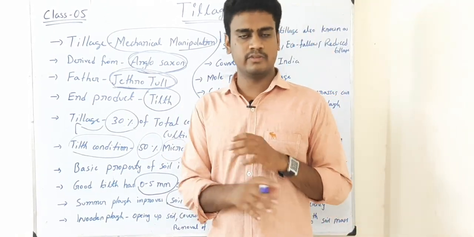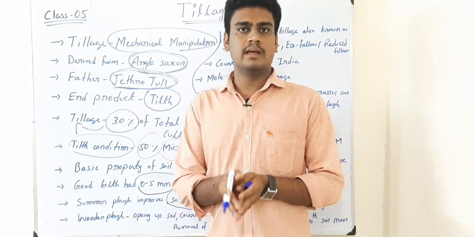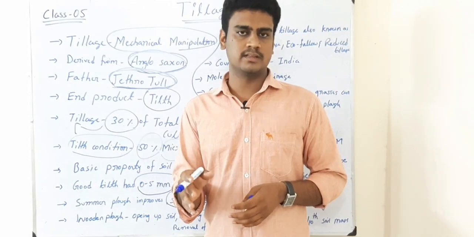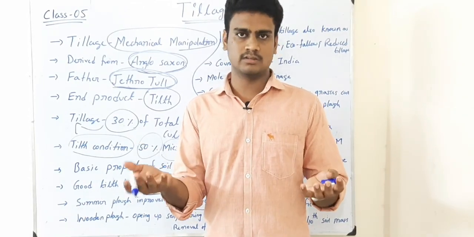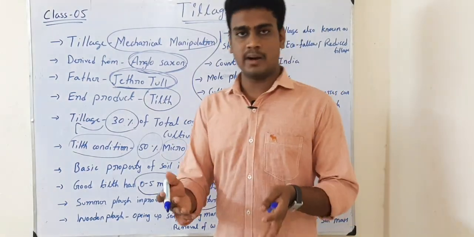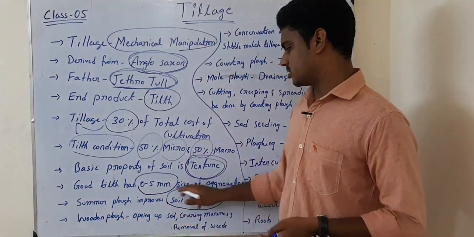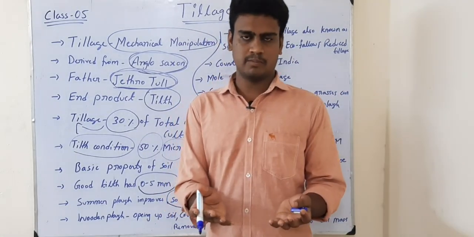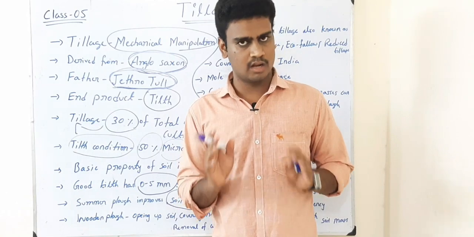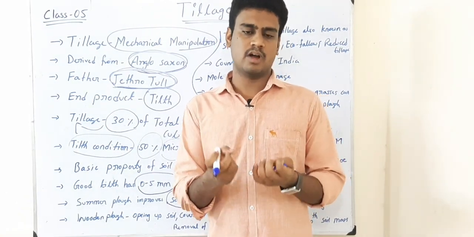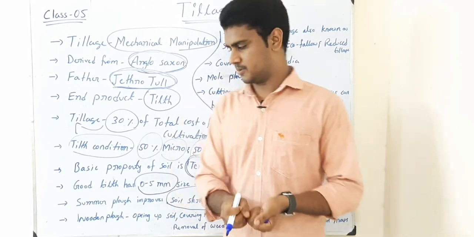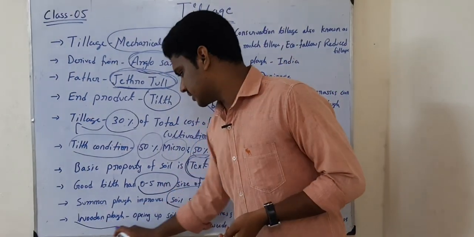When we go for ploughing, we are removing the weeds and also killing the pupa, larva and also the pathogens which are present in the soil. We are exposing the pupa, larva and all directly to the sunlight. So summer ploughing is very important. Apart from that, it will improve the soil structure. When we cut and open the soil during summer ploughing, it is exposed to sunlight and all the pests get killed, and also when we receive the rain, this loosened soil will absorb a large amount of soil moisture.